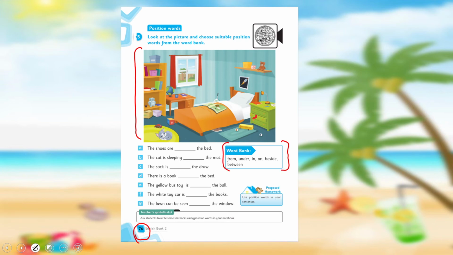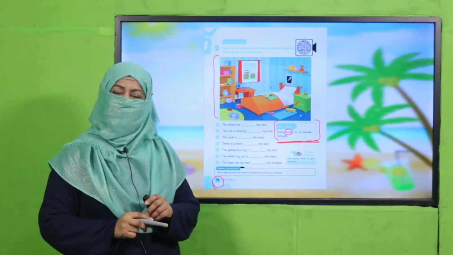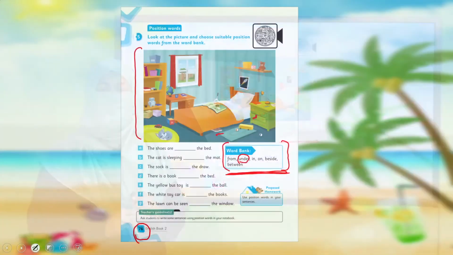You have to look at the position of the naming words and you have to select the correct position word from here. For example, the first sentence is, the shoes are dash the bed. Now, where the shoes are, they are here and this position is under the bed. So, you will write under here. Likewise, you will keep looking at the picture, reading the sentence and selecting the correct position word to complete the sentences according to this picture. Okay, pause the video, complete this task in your book and then come back.